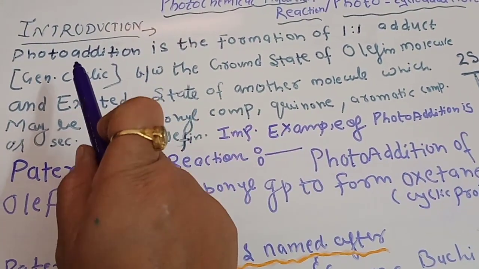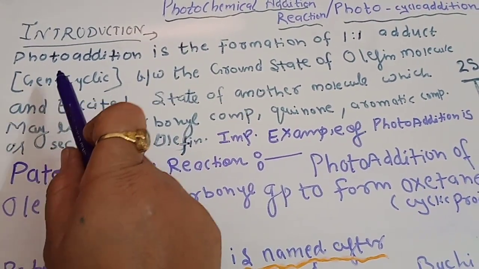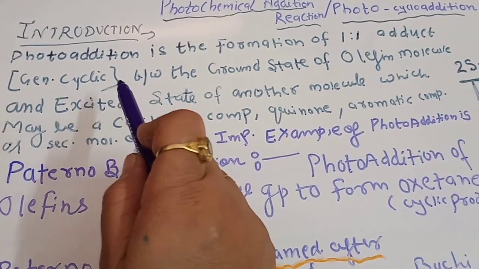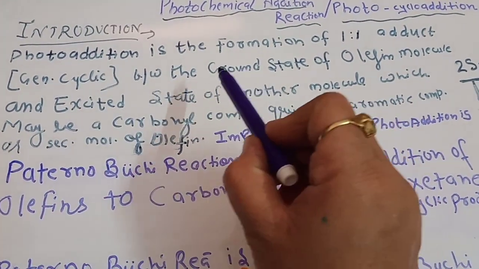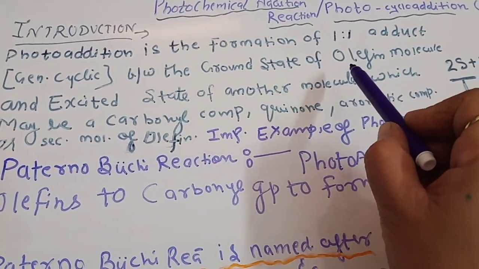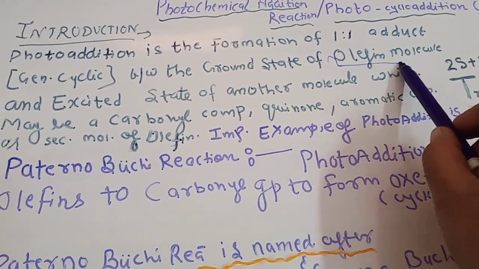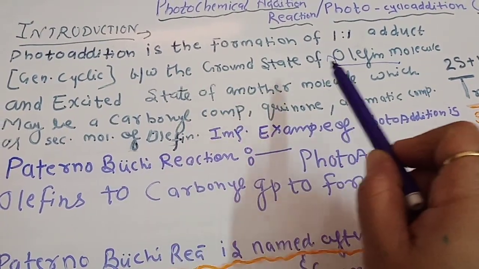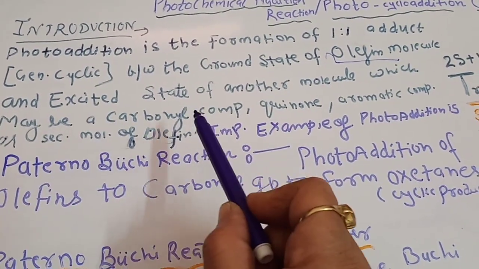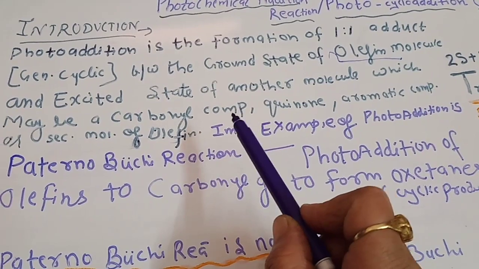It is a photo addition, meaning the addition is in the presence of light and the product formed is generally cyclic. The reaction takes place between the ground state of an alkene molecule. Olefin is the term used for alkene. So the reaction takes place between the alkene molecule and the excited state of the carbonyl compound.